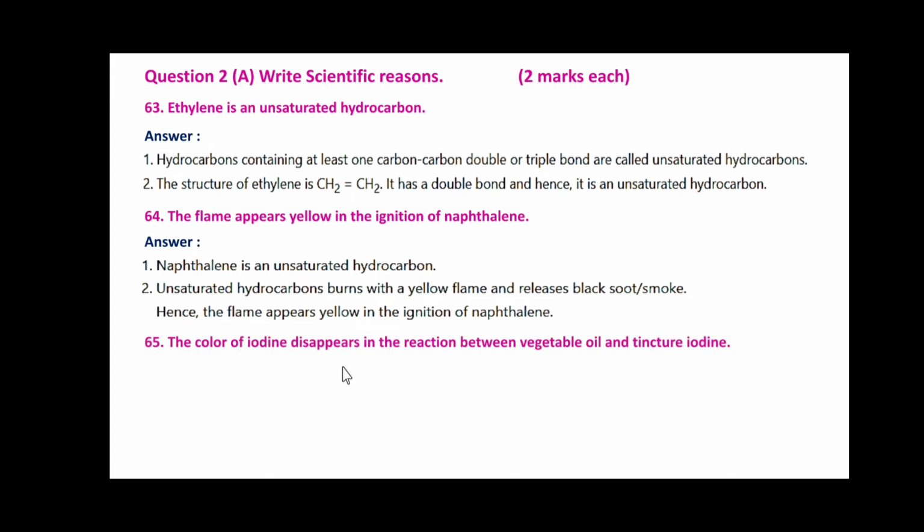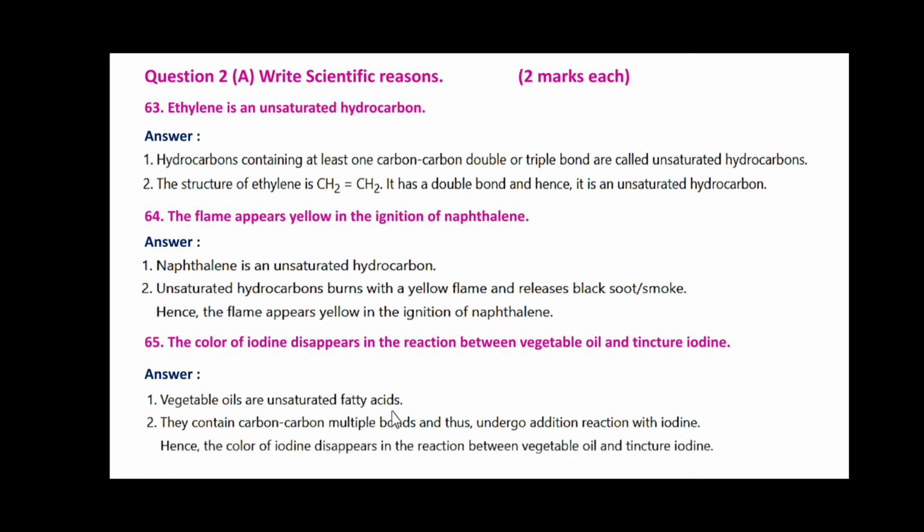The color of iodine disappears in the reaction between vegetable oil and tincture iodine. Vegetable oils are unsaturated fatty acids. They contain carbon-carbon multiple bonds and thus undergo addition reaction with iodine. Hence, the color of iodine disappears in the reaction between vegetable oil and tincture iodine.